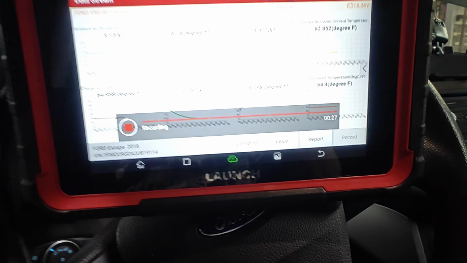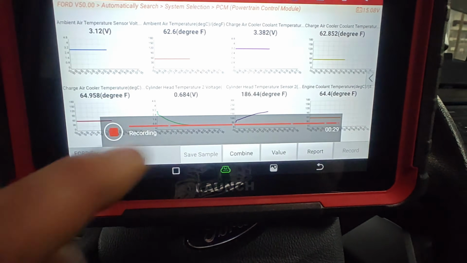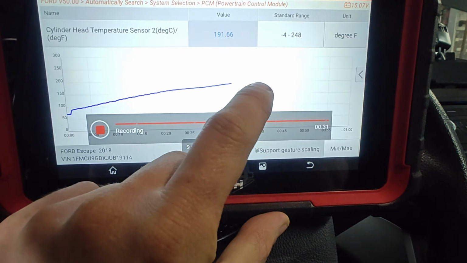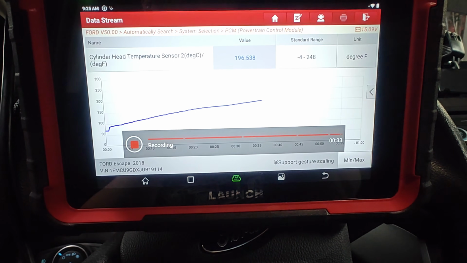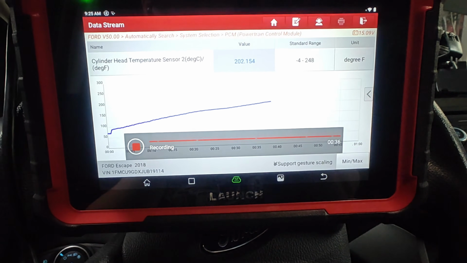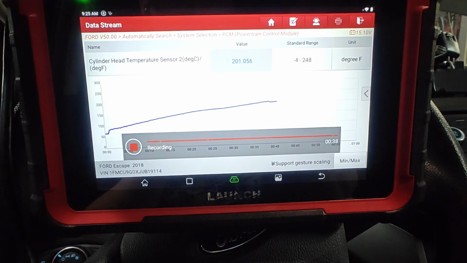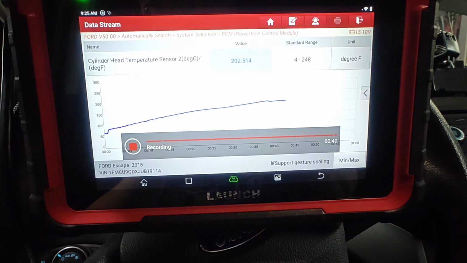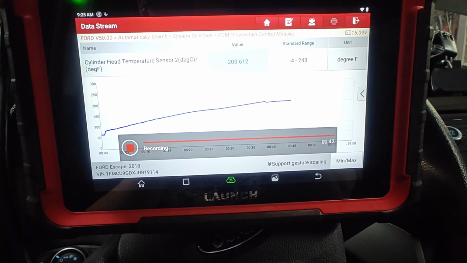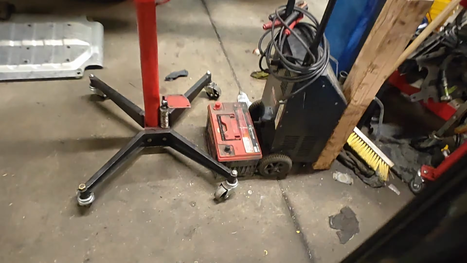Look at that. 193. Look how fast that's warming up, even with no coolant. I don't know if that's possible. 213. Okay.